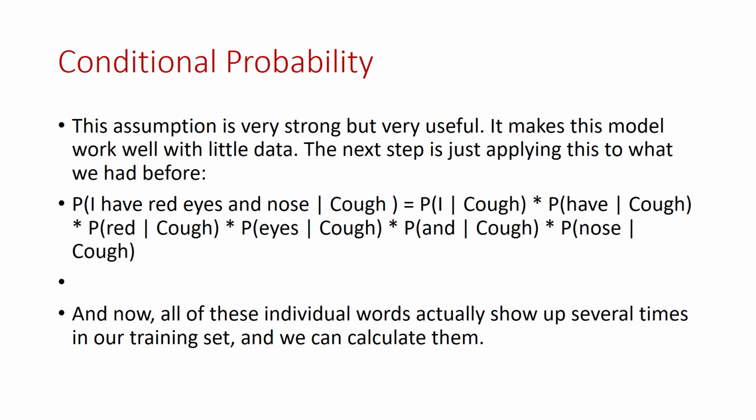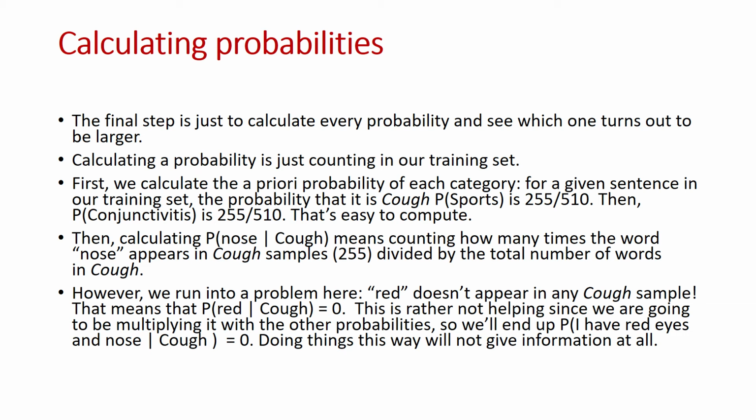The next step is just applying this to what we had before. P of I have red eyes and nose given cuff equal to P of I given cuff into P of have given cuff into P of red given cuff into P of eyes given cuff into P of and given cuff into P of nose given cuff. Now all of these individual words actually show up several times in our training set and we can calculate them. Calculating probabilities: the final step is to calculate every probability and see which one turns out to be larger. Calculating a probability is just counting in our training set.